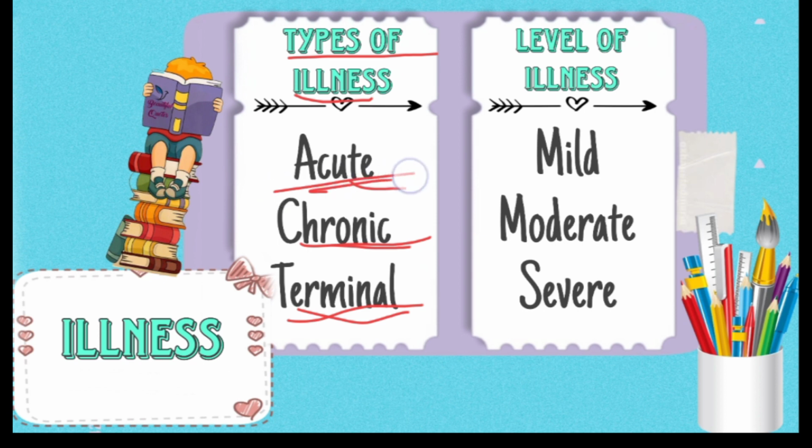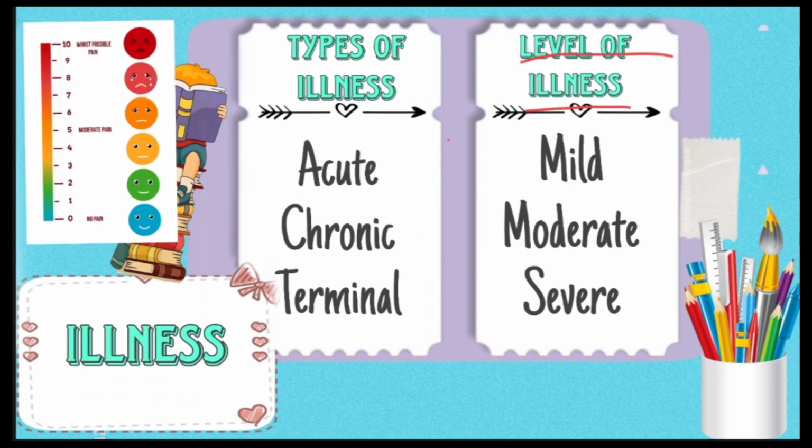So acute is not a life threatening condition, but if we are not giving the proper treatment, if the treatment is not taken by the patient, then it can go to a chronic condition and it can become a life threatening condition. While chronic is like 50-50. If you are not treating, then it can lead to death. Whereas in terminal condition, if we give treatment, you can extend the lifetime, like you can extend it by 1 month, but you can't save the patient from that condition. This is the type of illness.